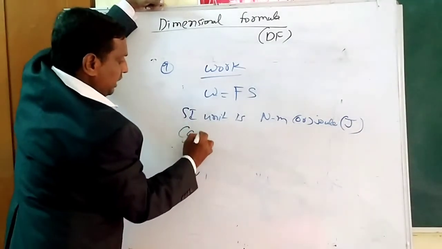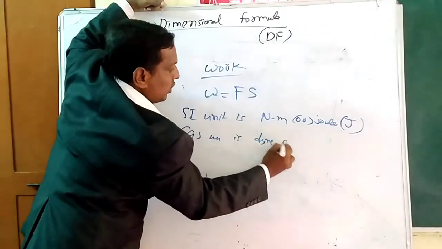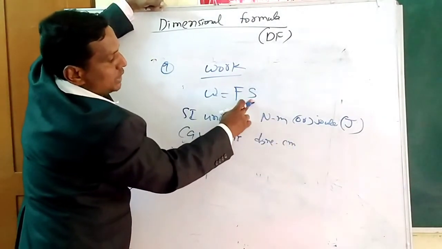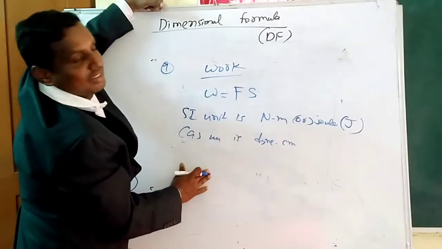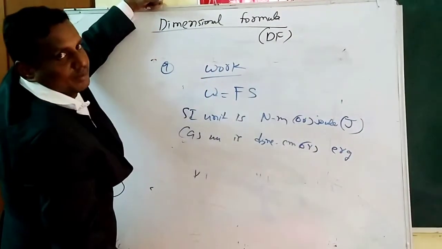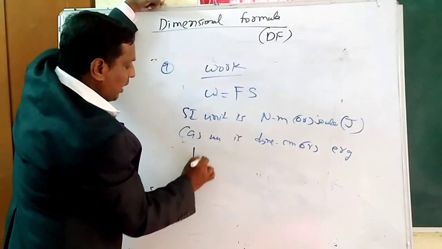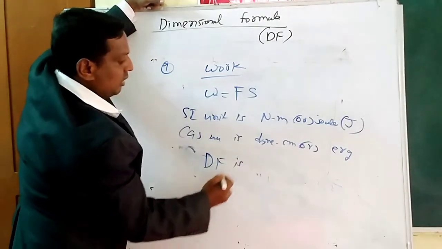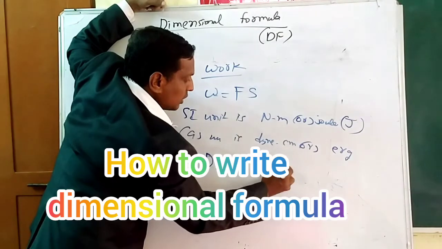Next, the CGS unit is dyne for force into centimeter for displacement, because meter is the SI unit of displacement and Newton is the SI unit of force. So dyne into centimeter, or we can say erg. Next, the dimensional formula. Force is well known, that is M L T power minus 2.